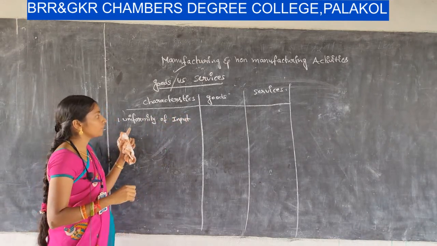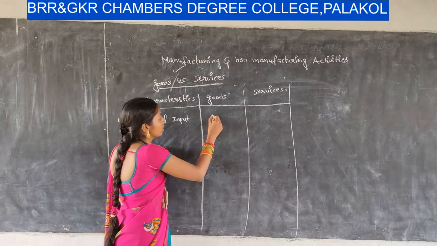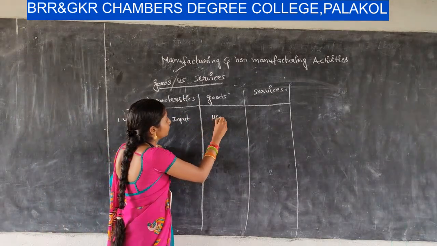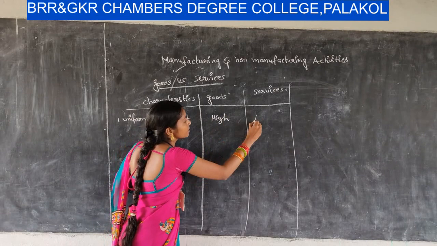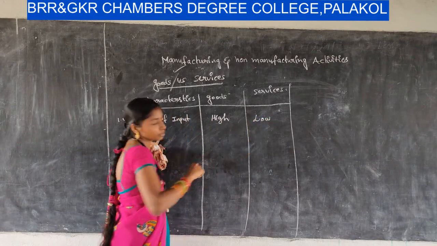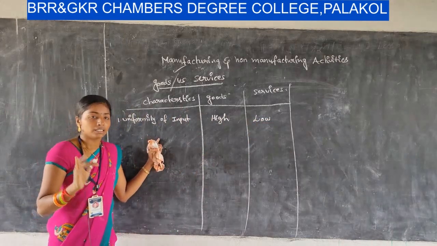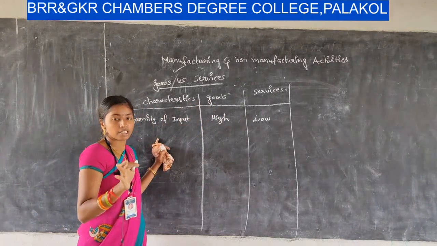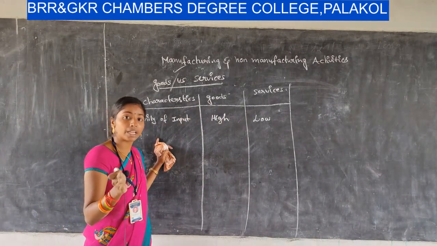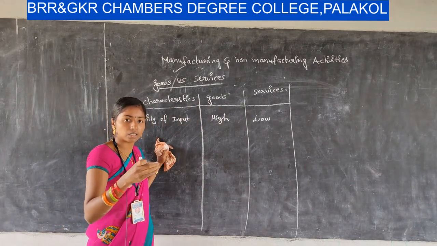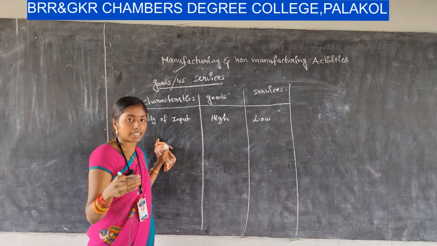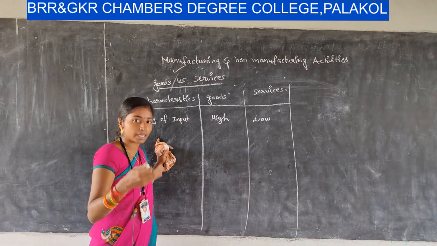In goods, the uniformity of input is high, whereas in services the uniformity of input is low, which means the goods or the manufacturing enterprises are producing the same kind of products by using a defined sequence. Here they are producing those goods repeatedly.